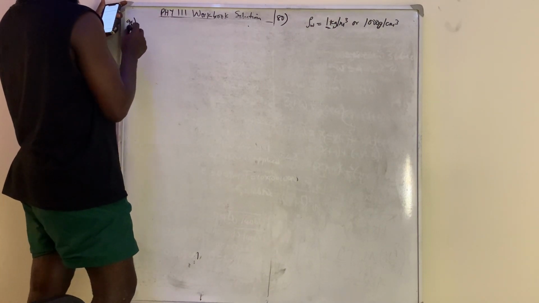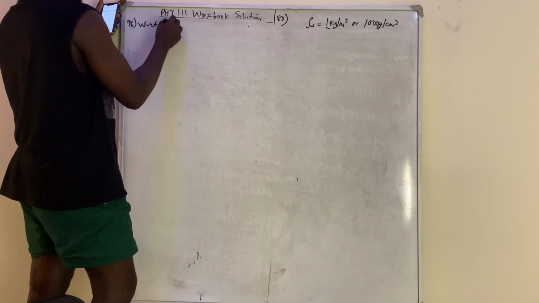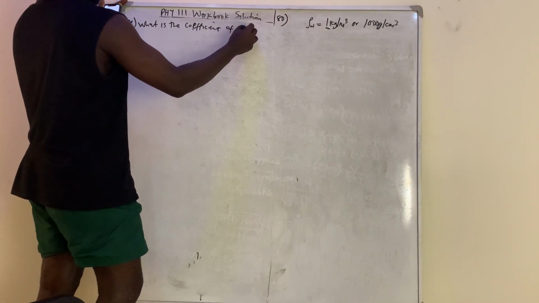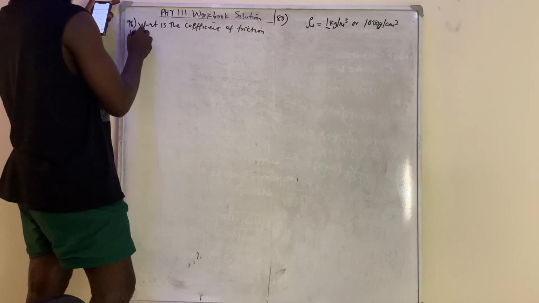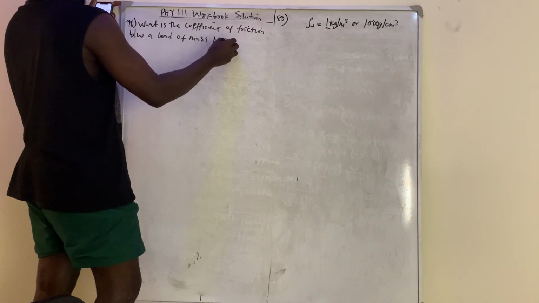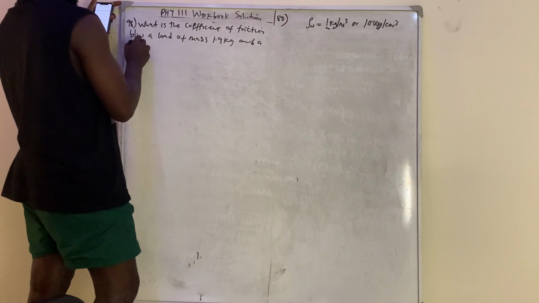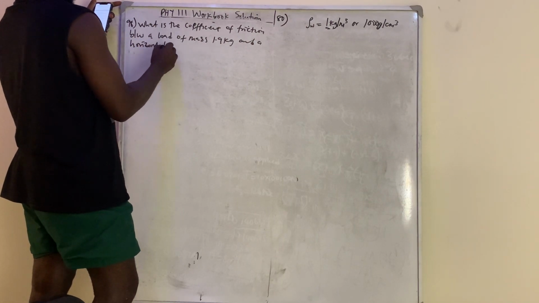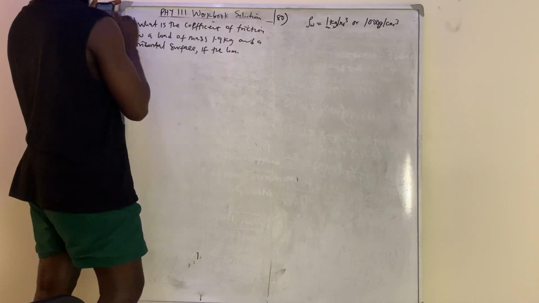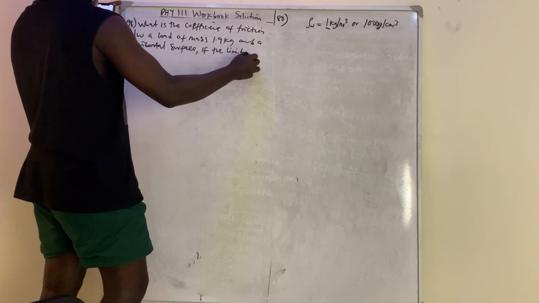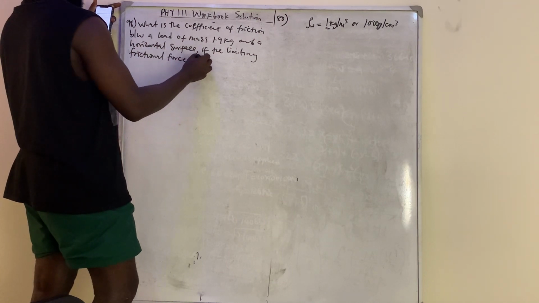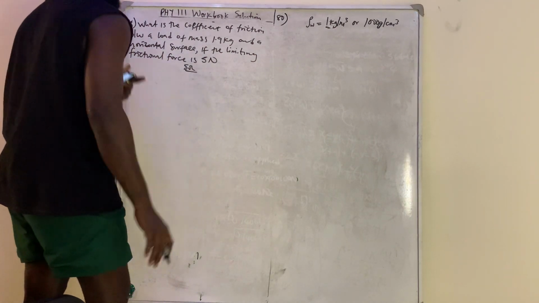Question number 98 said, what is the coefficient of friction between a load of mass 1.9 kg and a horizontal surface, if the limiting frictional force is 5 Newton?